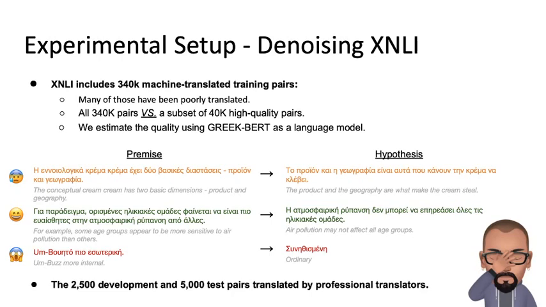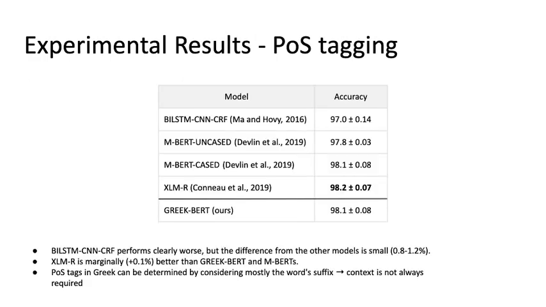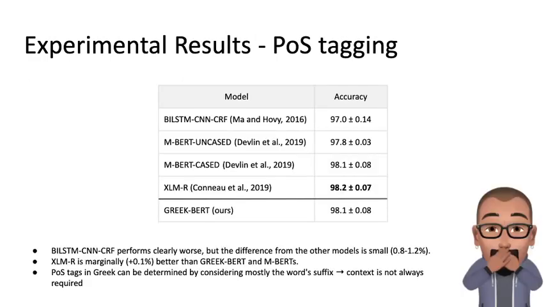While the training set is noisy, both development and test data have been translated by professional translators. Thus, we can safely evaluate on the Greek part of the dataset in a monolingual fashion. Here, we present the results of part-of-speech tagging. All transformer-based models have comparable performance, close to 98% accuracy, with XLMR being marginally better than GreekBERT and mBERT. By contrast, the bi-LSTM CNN-CRF performs clearly worse, but the difference from the other models is small, approximately 1%.